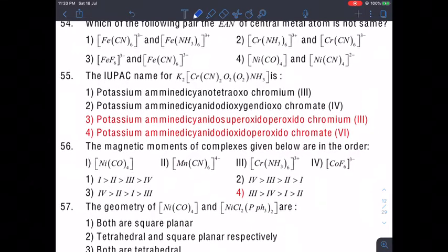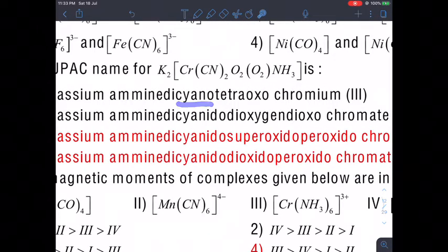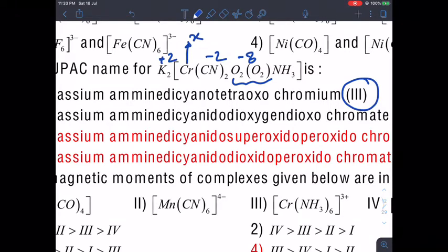So, let us look at the first option, what it says: potassium amine dicyano tetraoxo chromium 3. As per this, both of these oxygens are actually oxo. Oxo means oxygen in minus 2 state. So, in total how many oxygens do we have? 4. So, what will be the total state here? Minus 8, and this is minus 2 and this is plus 2, and what they have given about chromium is plus 3. So, just calculate by assuming this, will you get plus 3?